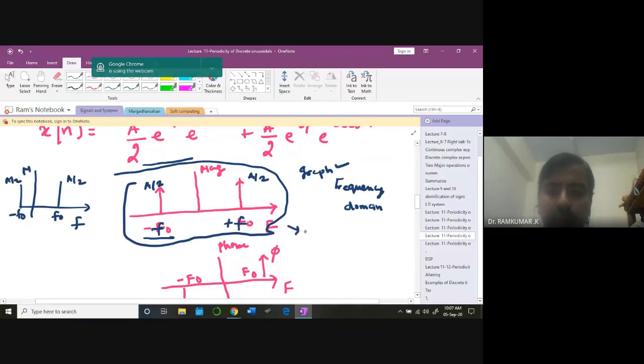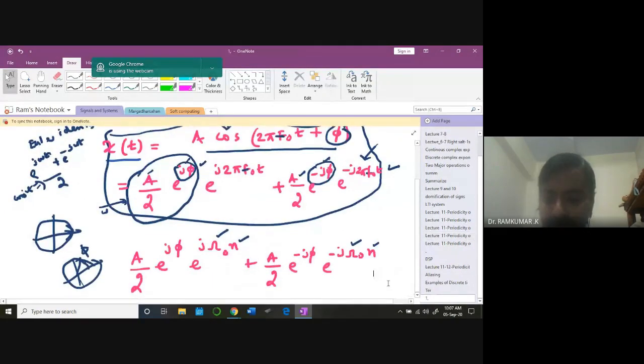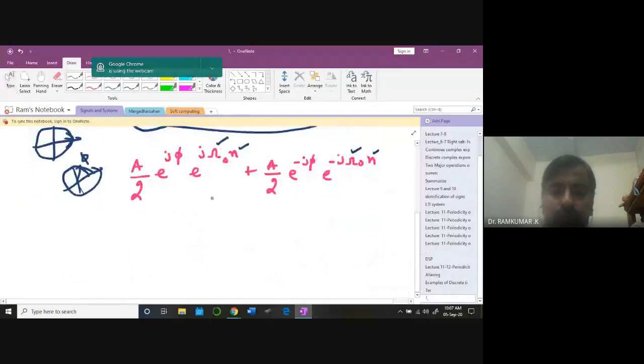Any cosine waveform will look like this. Any cosine waveform will take up a shape like this. It will have a frequency component like this. So for all cosine waveforms, if somebody asks you, you can comfortably tell that the cosine waveform frequency is going to be some f0.